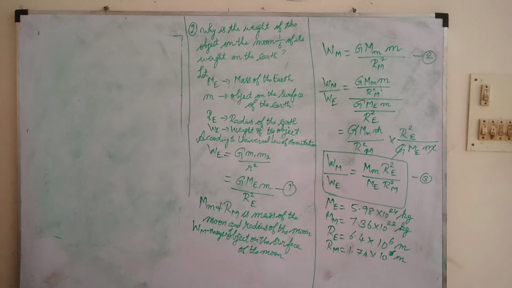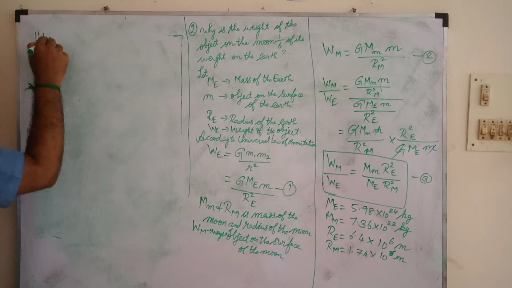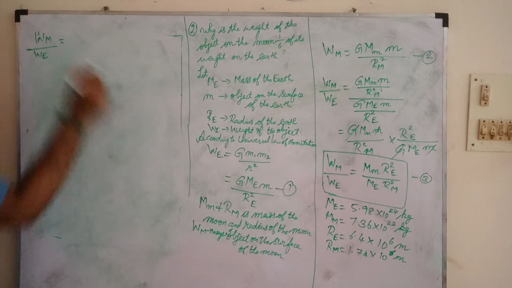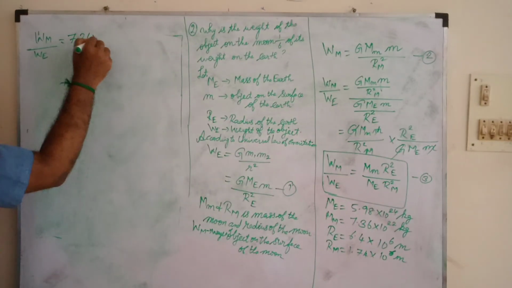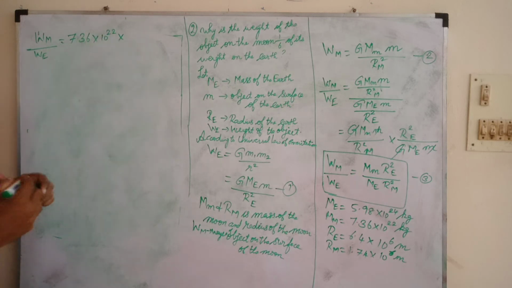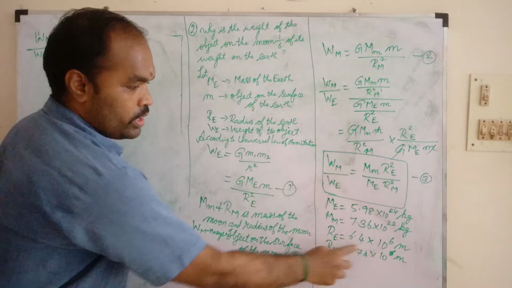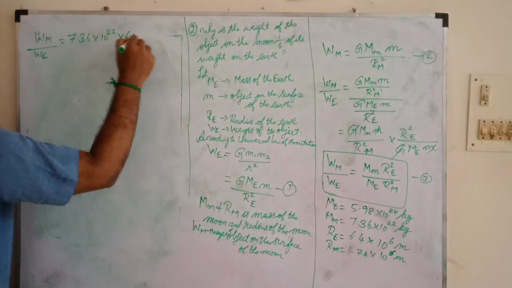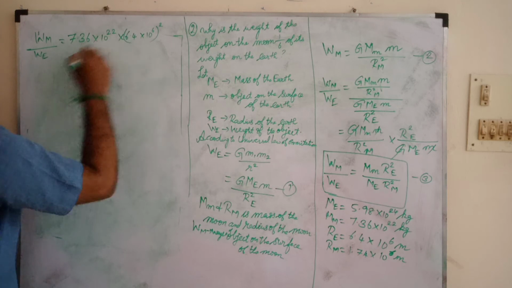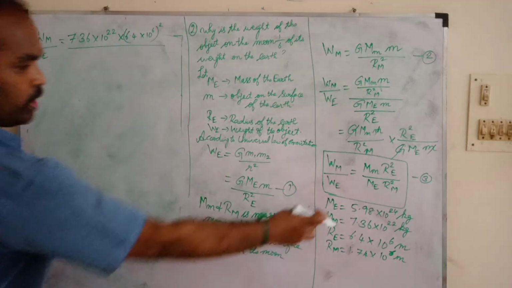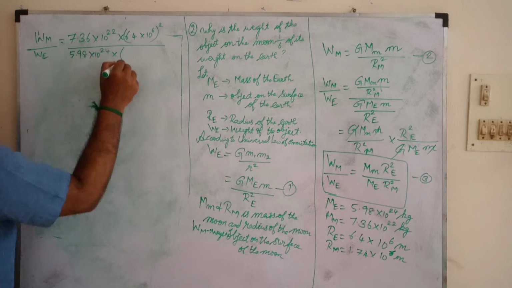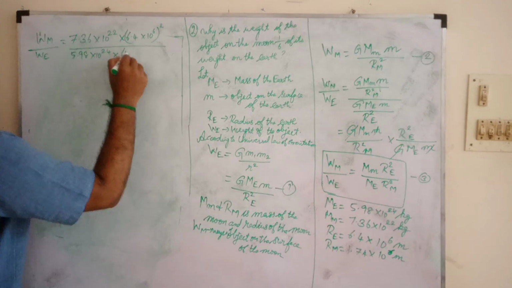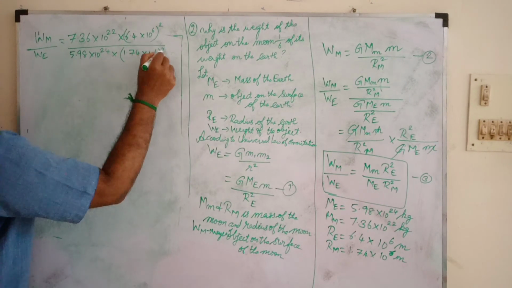Next, by these values, WM by WE equal to the mass of the moon, 7.36 into 10 power 22, into R square E, so RE is 6.4 into 10 power 6 whole square, by ME, 5.98 into 10 power 24, into RM, 1.74 into 10 power 6 whole square.